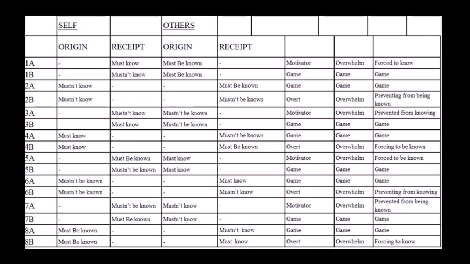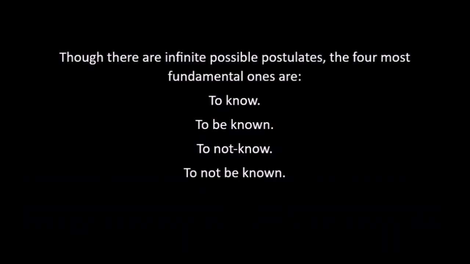Now exactly what happened here? I mentioned postulates before, and how they succeed, fail, and change in a particular order. And though there are infinite possible postulates, the four most fundamental ones are: to know, to be known, to not know, and to not be known. Let's apply this bit of knowledge to interpret some of what happened with the boy. The boy wanted the frog to be known. He forced his sister to know it. His sister wanted to not know it, so she forced her brother to hide it.